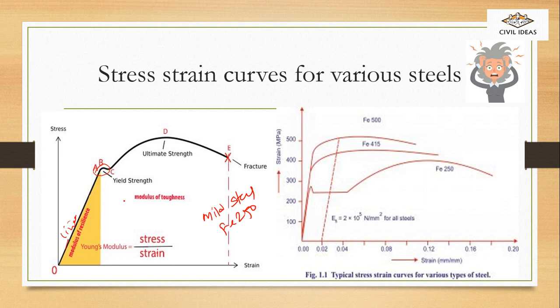After that, when the stress increases, the strain reaches an ultimate strength. This is the ultimate strength and this is the ultimate stress. If you draw a straight line from here and then draw a straight line from there, the point where they intersect gives the maximum ultimate strength of that Fe250. Now look into this graph. This is for Fe250, this is for Fe415, and this is for Fe500.